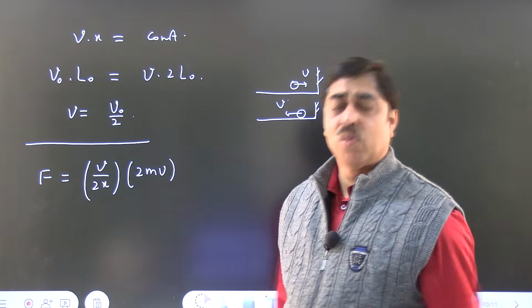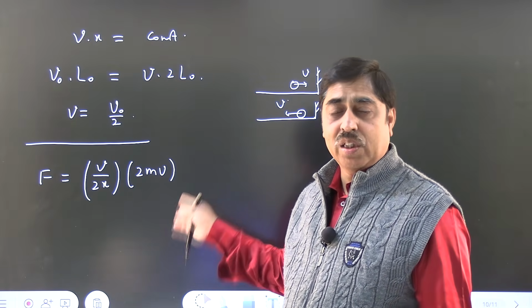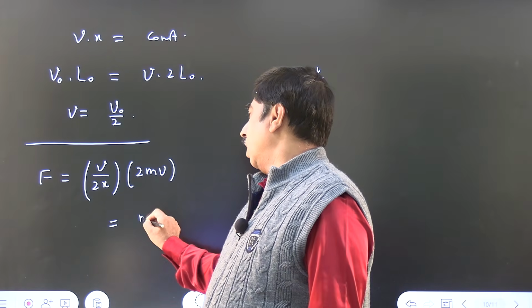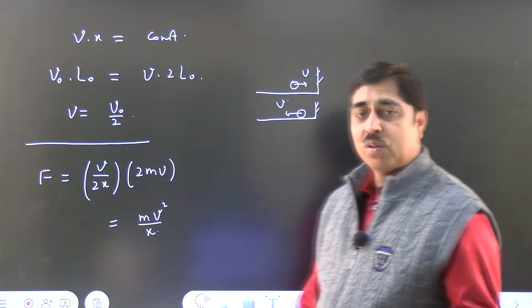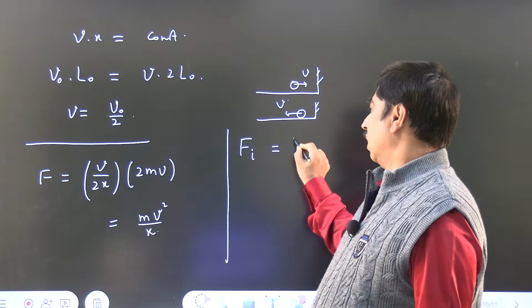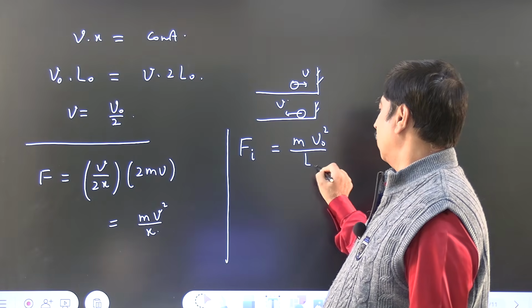So, naturally the average force that the wall will experience will be equal to mv square by x. So, initially v is v naught and x is L naught.